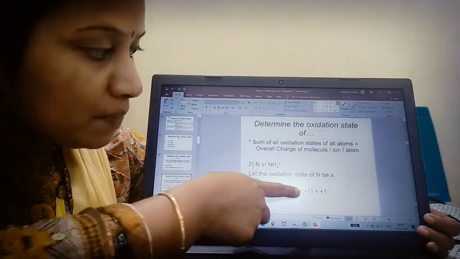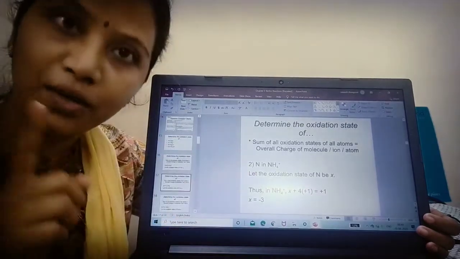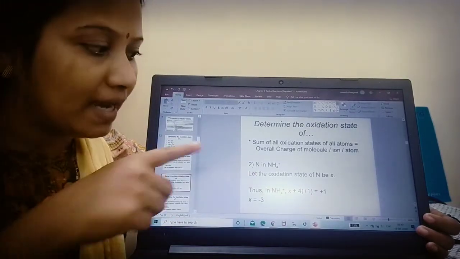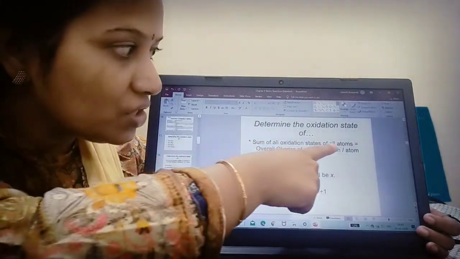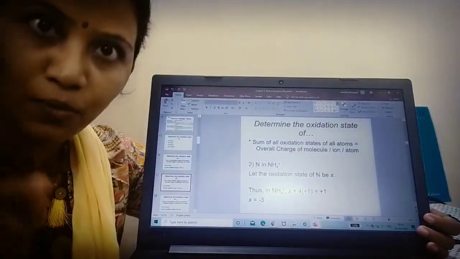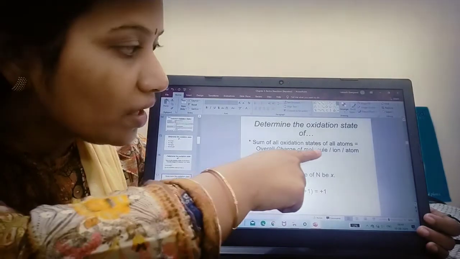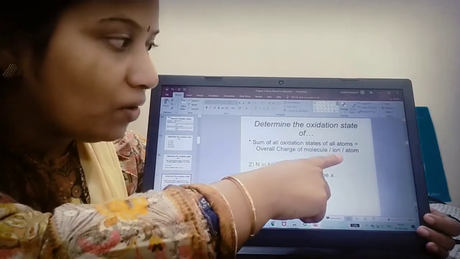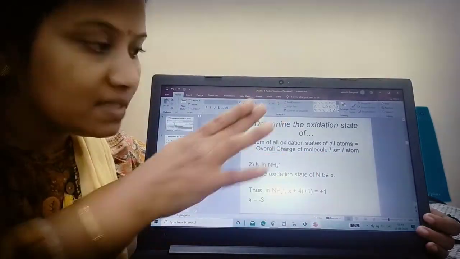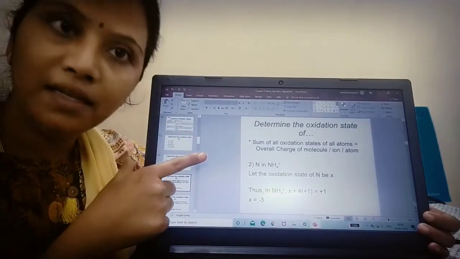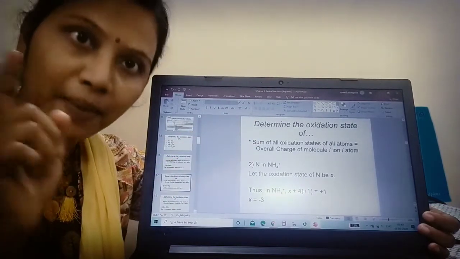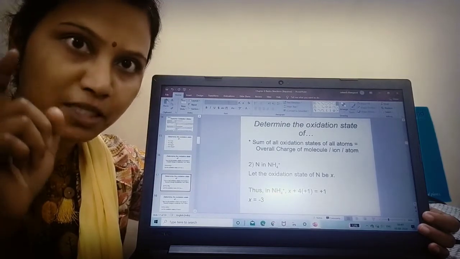So X plus 4 is equal to, I could not put 0 here, as by definition the sum of the oxidation states of all atoms is equal to the overall charge of the molecule or ion. If simply NH4 is there with nothing else, I can write 0 because there is no charge. But here NH4+ is there, which means there is a +1 charge.